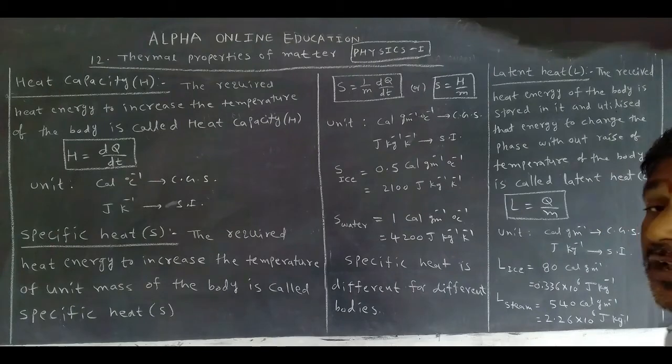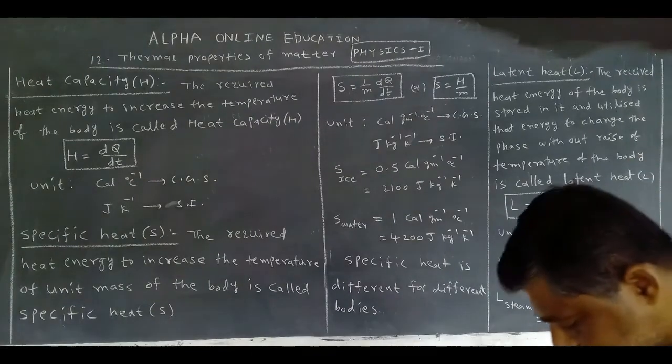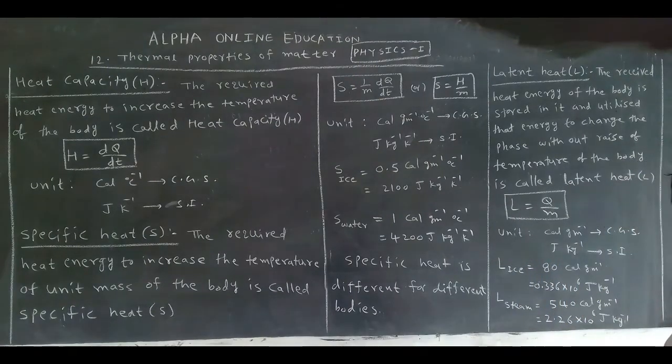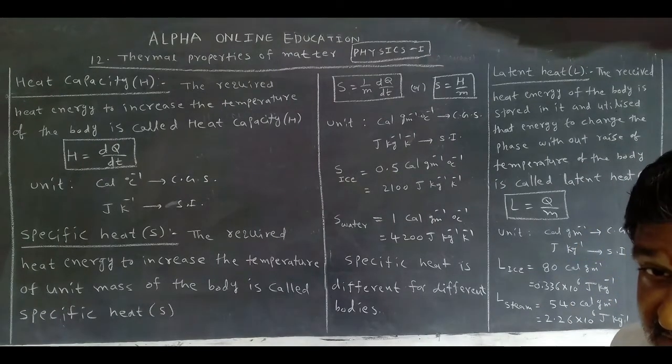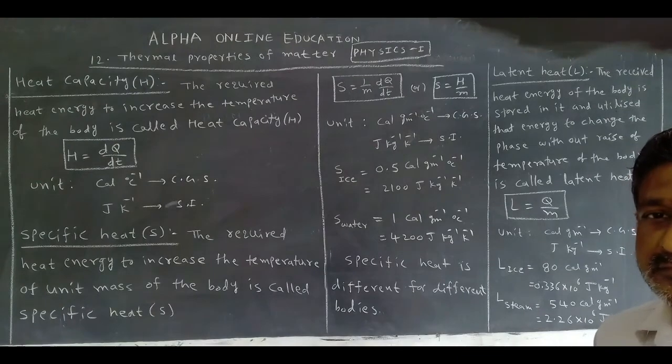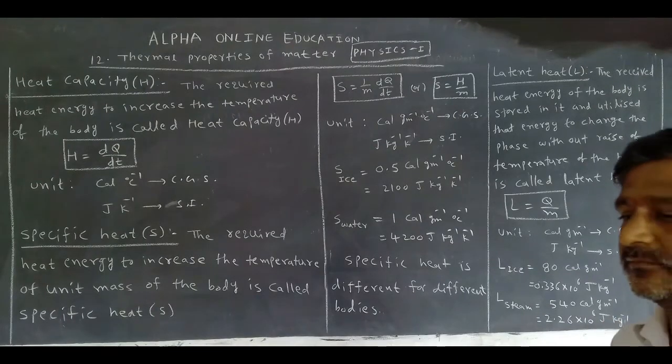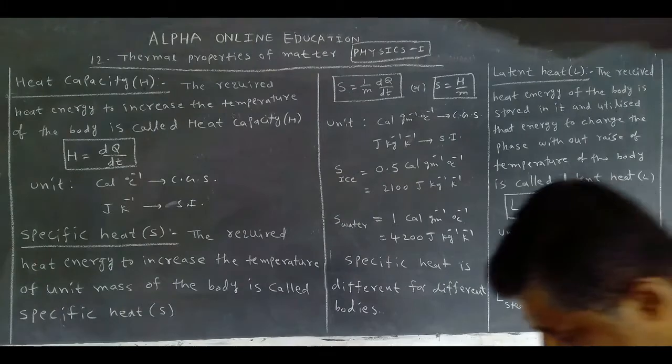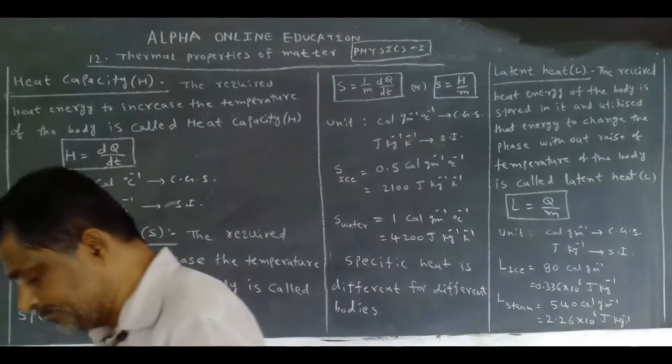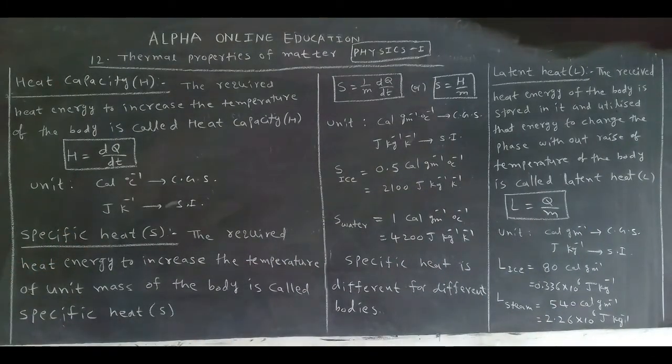Next one, latent heat, capital L. We use the term latent heat when the object changes its phase from solid to liquid or liquid to gas.